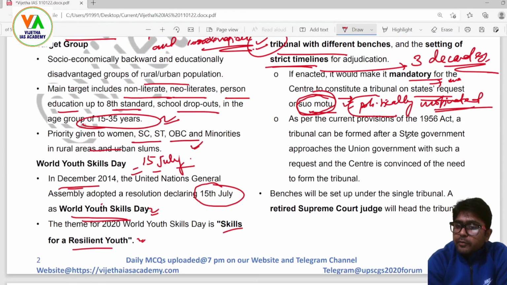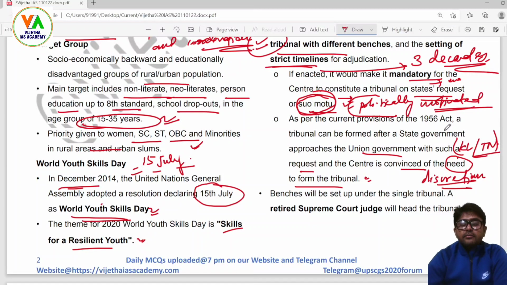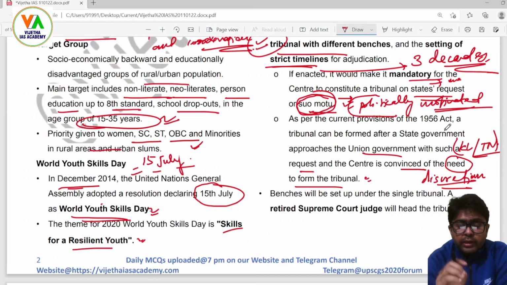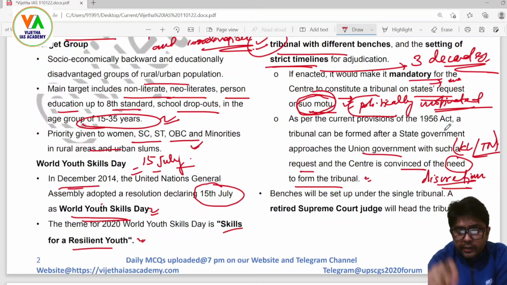Then, as per the current provisions of the 1956 Act, a tribunal can be formed after a state government approaches the union government with such a request and the center is convinced of the need to form the tribunal. This need shows discretion. For example, states like Kerala and Tamil Nadu, always under a different set of government structure, when they approach the central government, the center will try to delay the process. In some situations this has been observed. So these kinds of problems and issues we are observing in the current structure. That is why this amendment bill has been brought up.